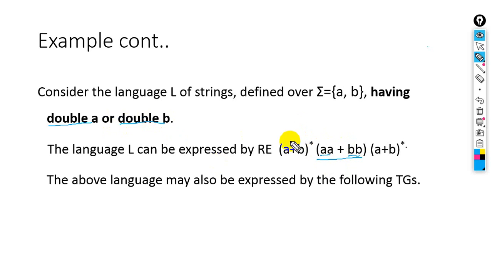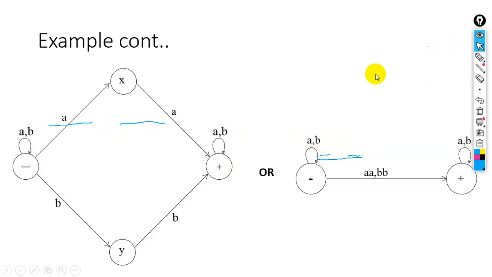And how will we draw a TG for this? Look at this. So here we can draw a TG for this. We can draw a TG just like this. Here on the loop we have A comma B, and at the final state we also have A comma B.